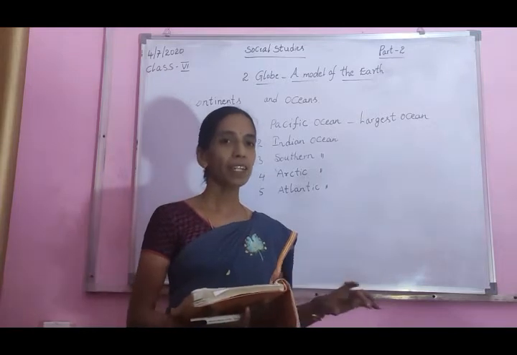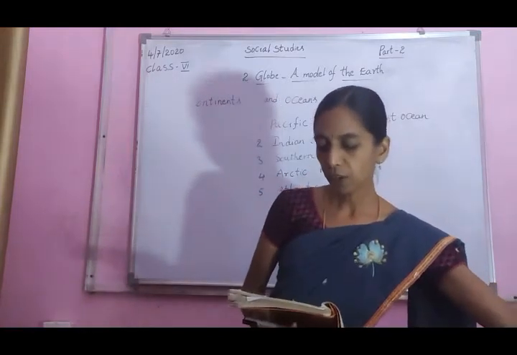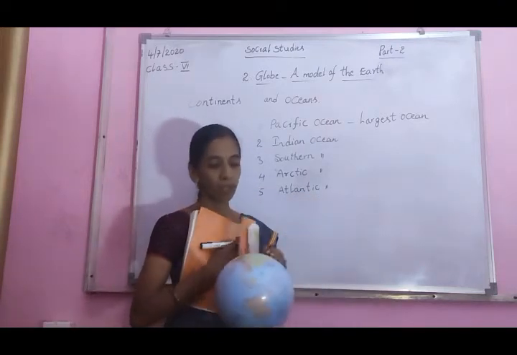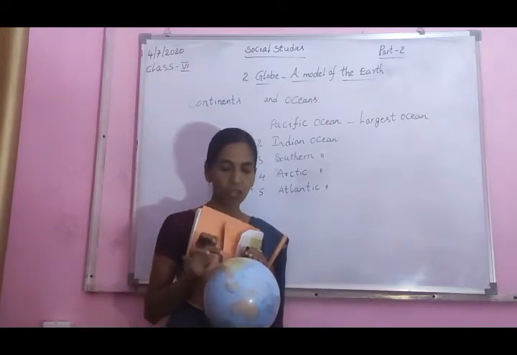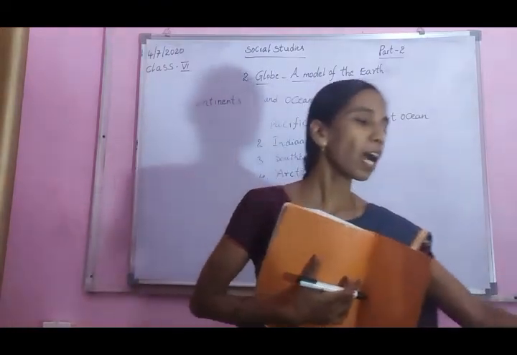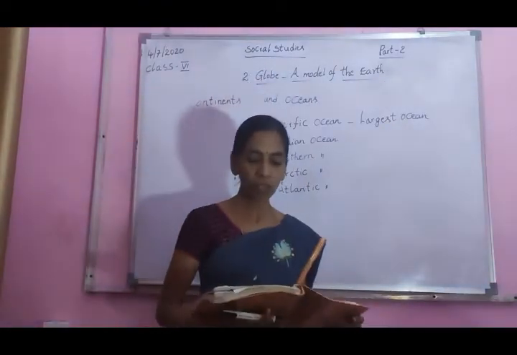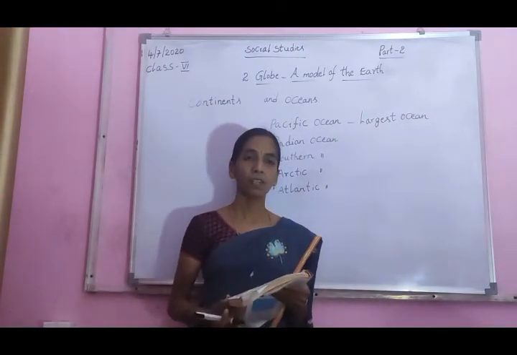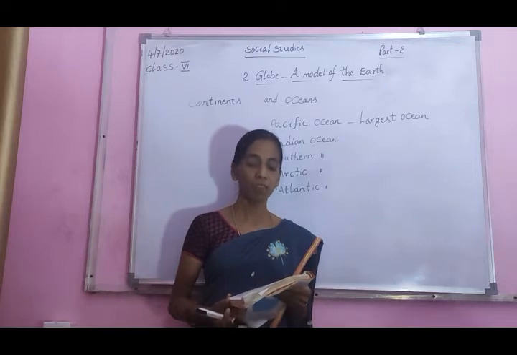Look here, large sheets of land. You can observe carefully, some continents are there. So the large sheets of land on the globe are called continents. Continents means large sheets of land.